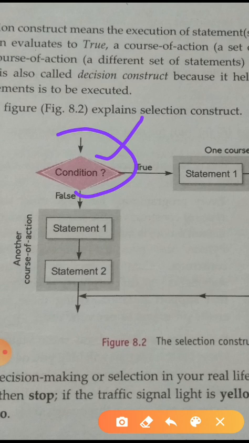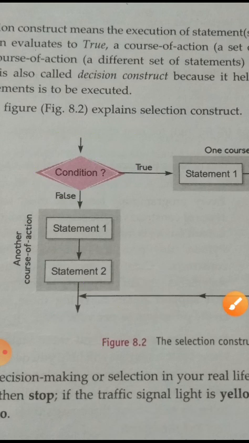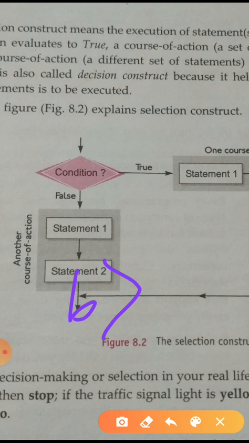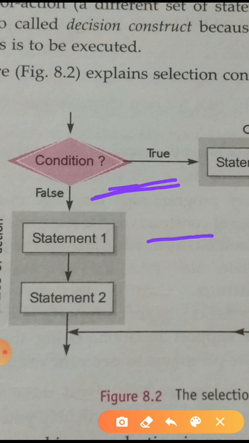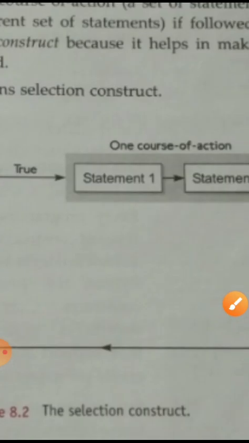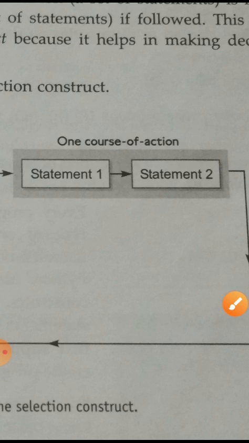The condition could be a is greater than 5, or something else, like b is greater than c, some different conditions provided to our program, and it will be checked. If these conditions are true, then the statement block will be executed: statement 1, then statement 2.